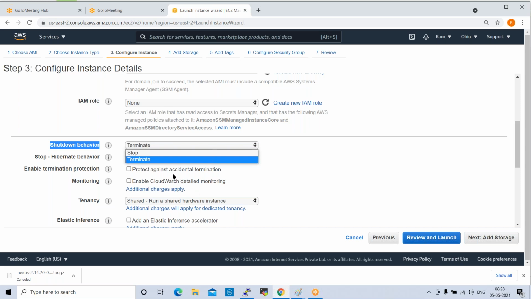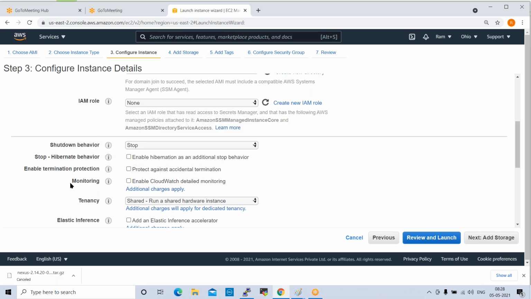So that is why for real projects, real production servers, we should not select this terminate option. We need to select stop state only. This is the default one. Okay. And next ones are Hibernate and enable termination protection. We'll see later, when we talk about VPC networking.